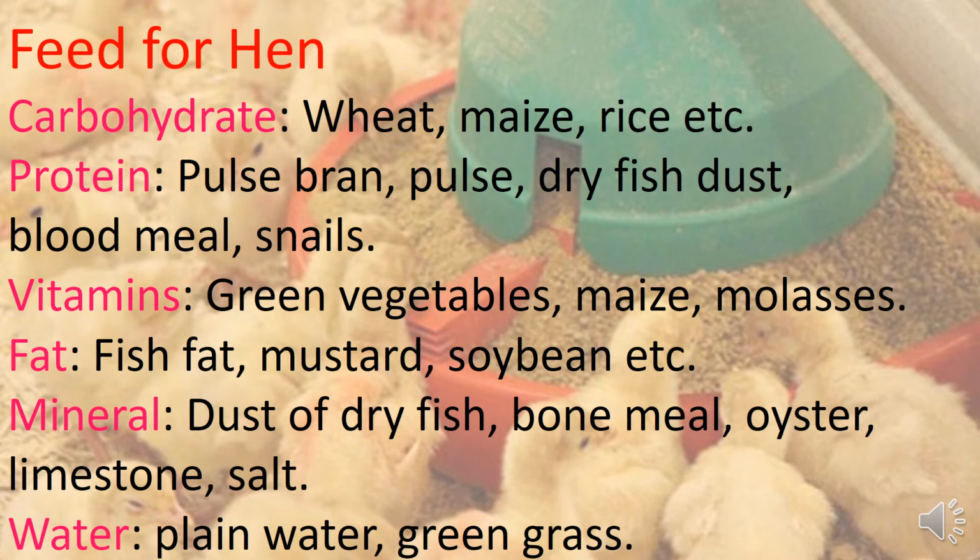And the last one is the water, which is very important for any type of living organism, and it creates resistance power, and water helps in digestion, circulating body temperature, etc. And the main sources, that is plain water, green grasses, spinach, etc.